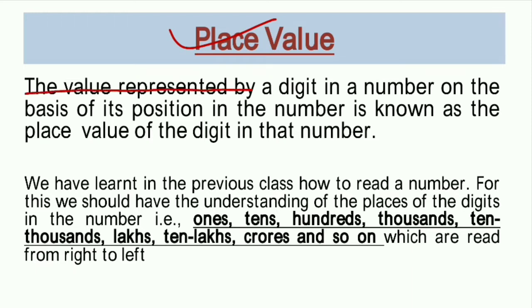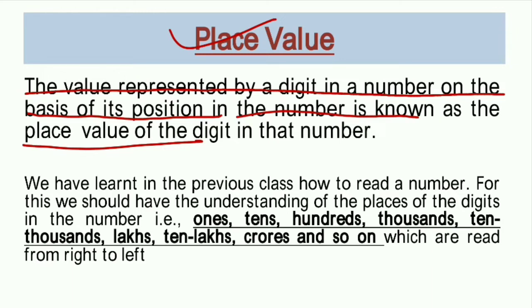The value represented by a digit in a number on the basis of its position in the number is known as place value. Whatever value a digit has in a number because of its position is called the place value of that digit in that number. So if the same digit is at a different position in the number, its value will be different.